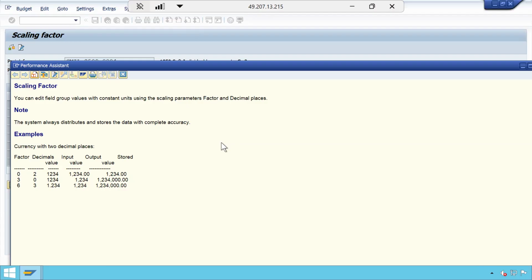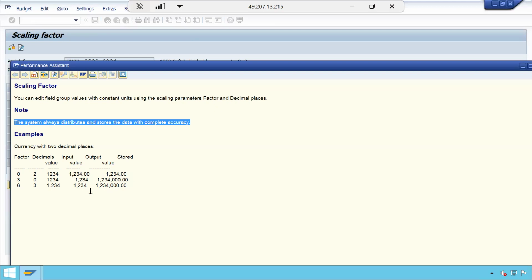Like that, the scaling factor. Here it says you can edit field group values with constant units using the scaling parameters, factors, and decimal places. The system always distributes and stores the data with complete accuracy. So there will be no difference in accuracy whether you enter directly like this or not.